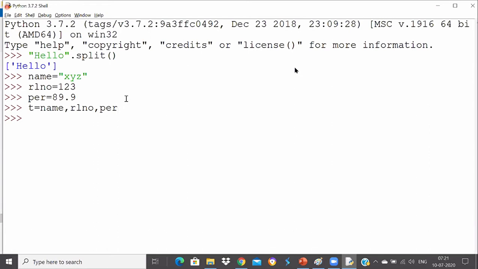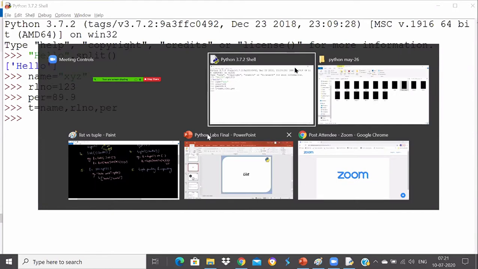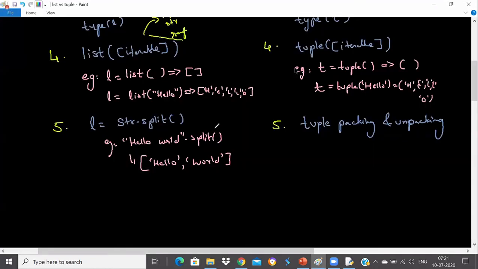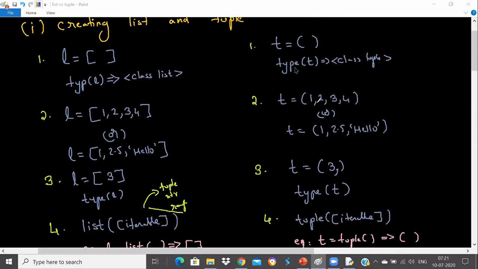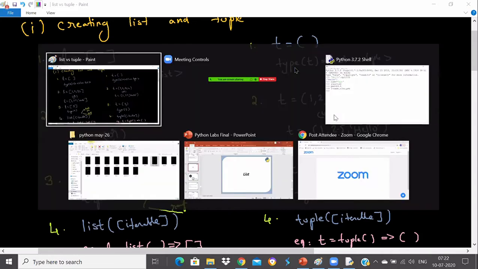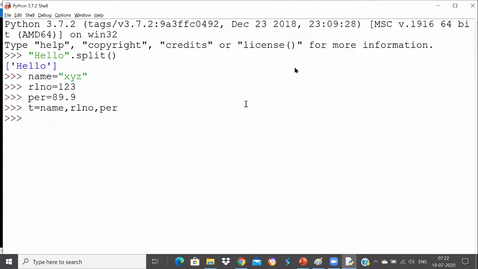Now when I press enter, it accepts it. Even parenthesis is not required, guys. I kept telling you that a tuple generally gets created by using parenthesis, every time I told you the syntax. You know what? Parenthesis is not required to create a tuple. What it requires is a comma. It will automatically pack them.